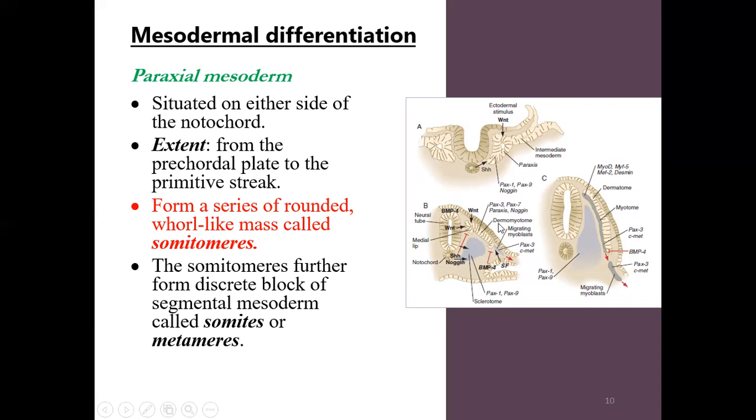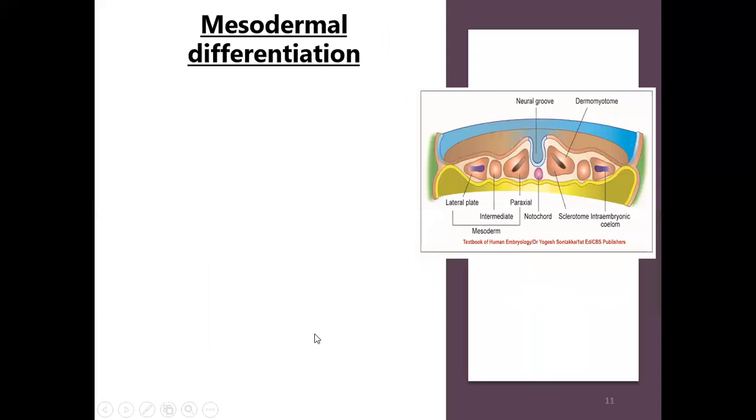Now the somatomeres further form discrete blocks of segmental mesoderm called somites. When the somatomeres arrange themselves like blocks around the notochord, they form somites or metameres. So initially, paraxial mesoderm will form somatomeres, which are donut-like whorled masses with cavities, and then they will form blocks around the notochord. They will be known as somites.